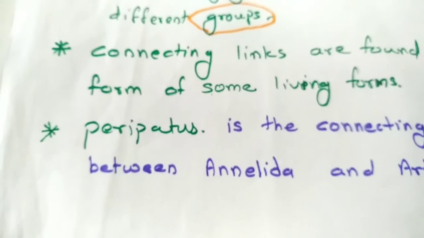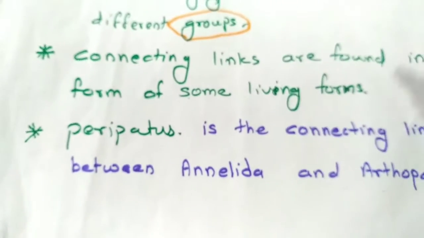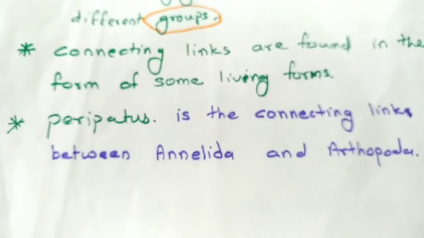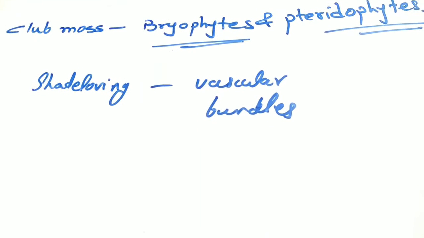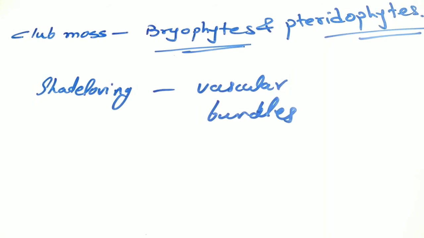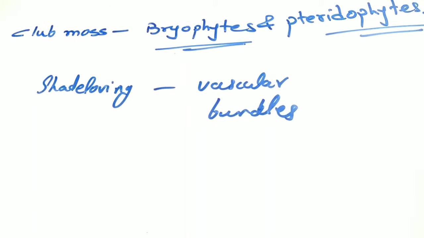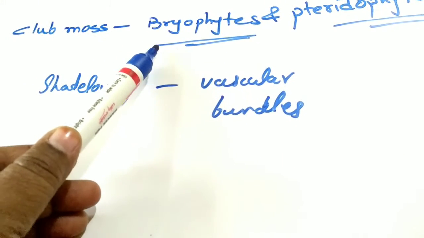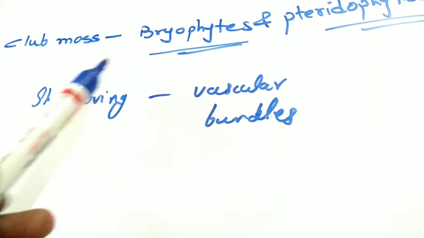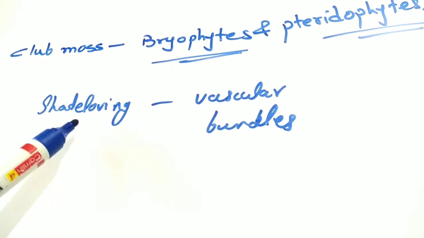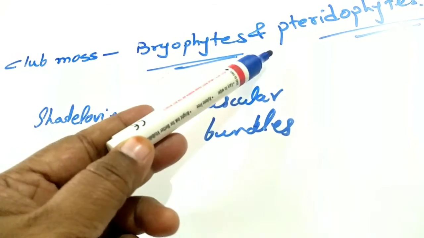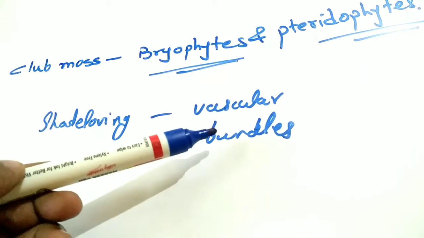For example, peripatus. This peripatus is the connecting link between two groups, Annelida and Arthropoda. Last year we learned classification of plants. In that, plants are classified into three groups, that is Thallophyta, Bryophyta and Pteridophyta. So what are bryophytes? Bryophytes are shade loving plants. So this club moss is shade loving, while pteridophytes have vascular bundles, means they have xylem and phloem.